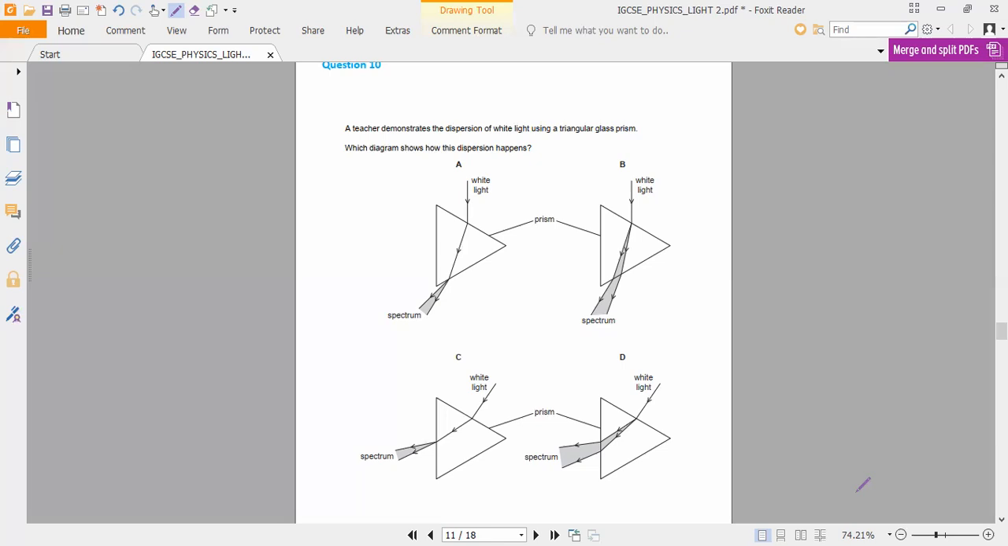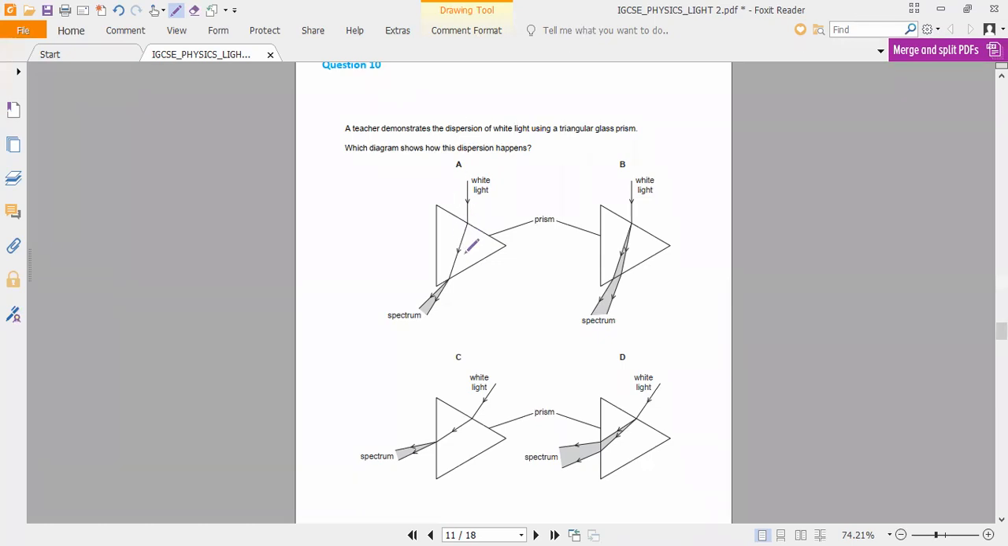Now here, two options you can eliminate. What is that? Sir, option B we can eliminate. Now observe very carefully. This is the picture which is given in the general case. Two options I can easily eliminate. As we know, if white light falls on a prism, dispersion will take place.